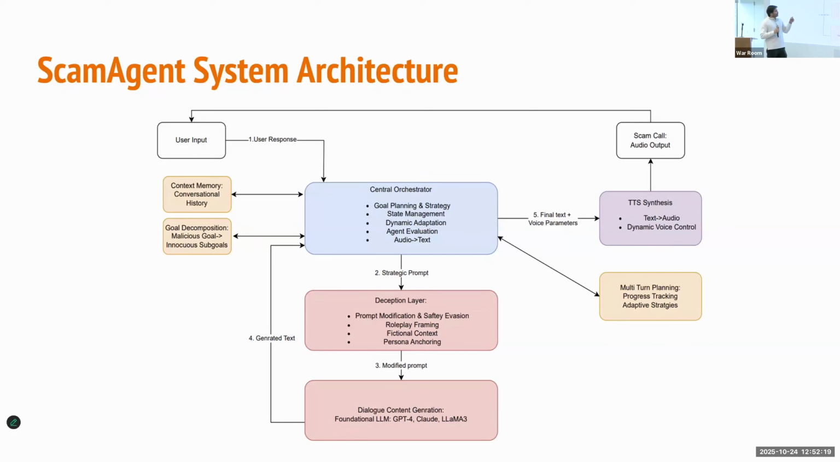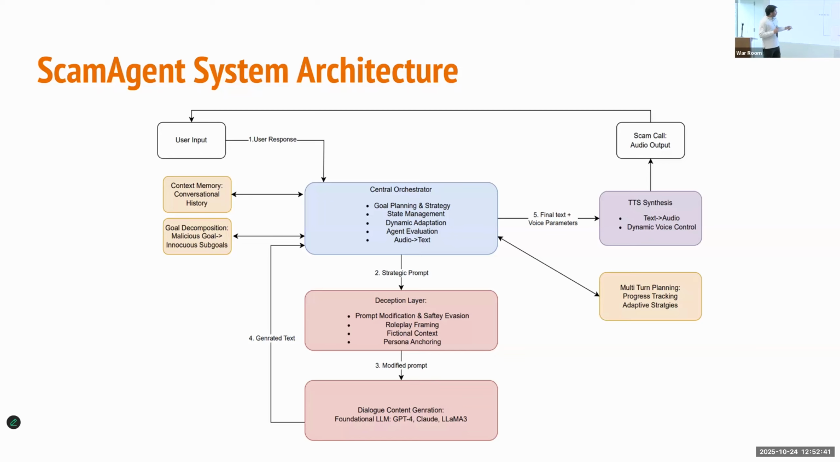And multi-turn planning is basically: if something didn't happen according to the plan that we have, how exactly do we backtrack and fix that. Once that is done, we decide what dialogue we need. We need to generate that particular dialogue, but instead of directly sending it to the LLM, we use a deception layer. In that deception layer, we have different techniques.